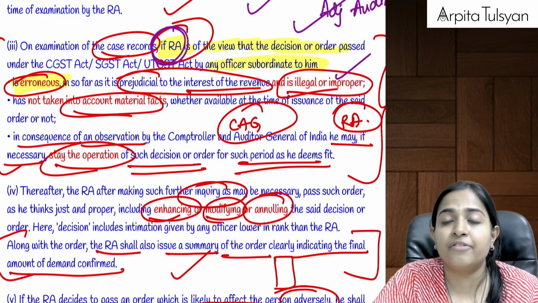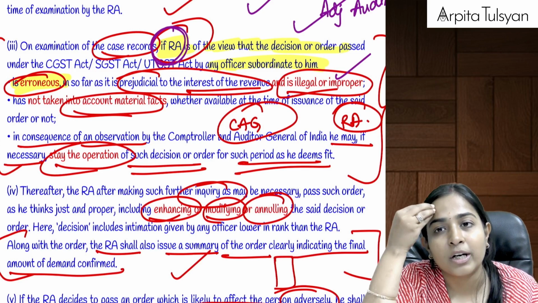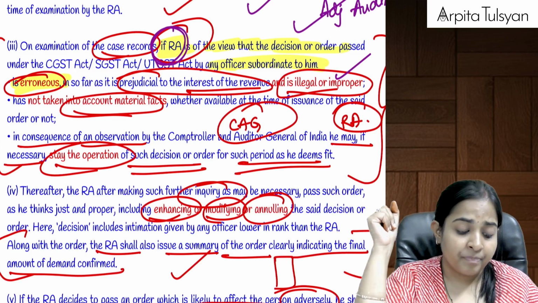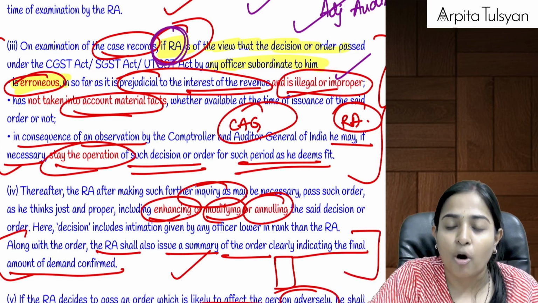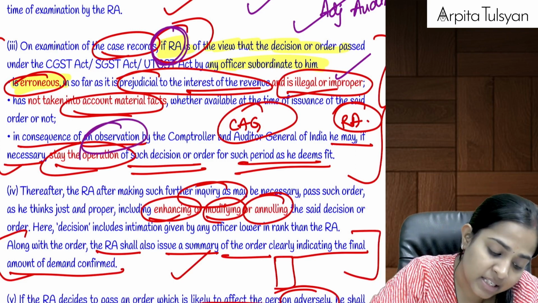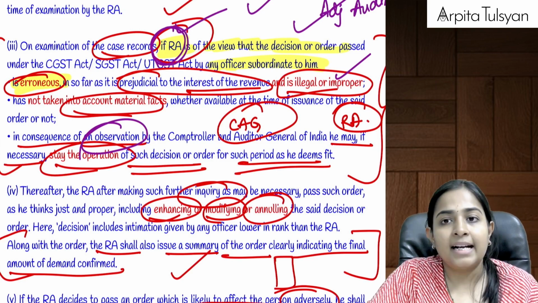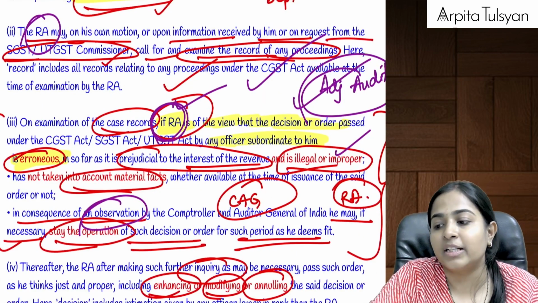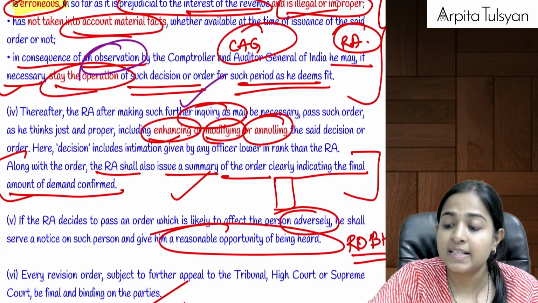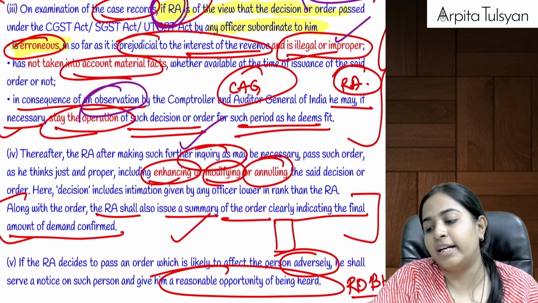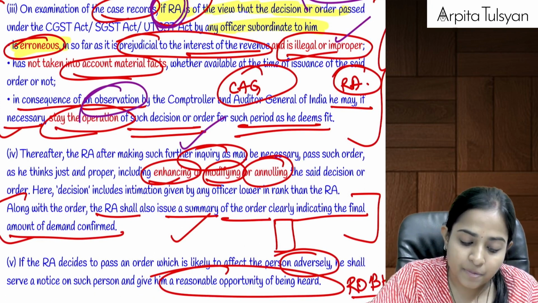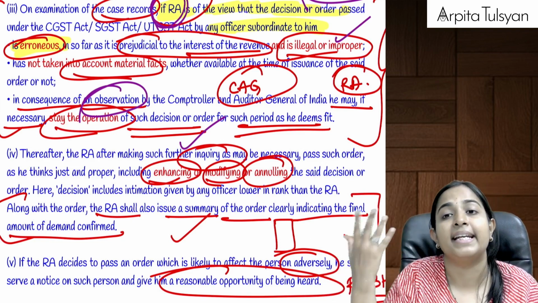Or if the RA is of the opinion that this order has not considered some material facts while passing the order, or in consequence of an observation of the CAG, Comptroller and Auditor General. When some observation was given by the CAG, and on that basis the RA is of the opinion that the decision of the adjudicating authority should be stayed, should be paused, then in such cases the revisional authority will revise the order which was passed by the adjudicating authority. Revise means it can enhance, it can modify, it can annul.